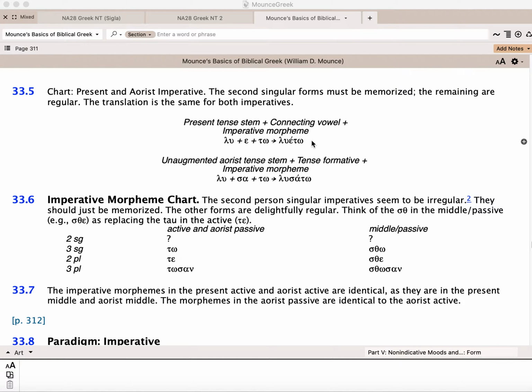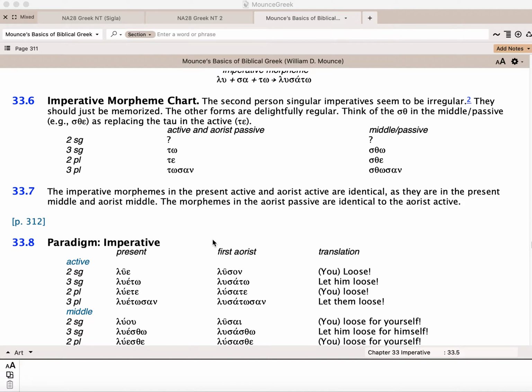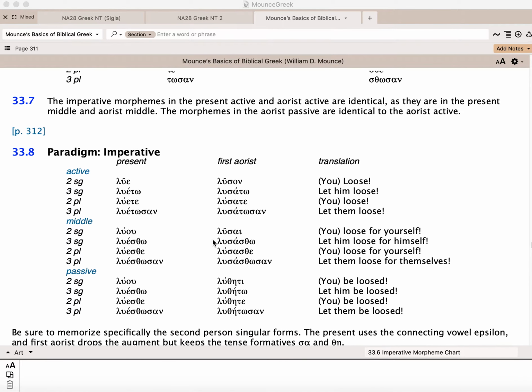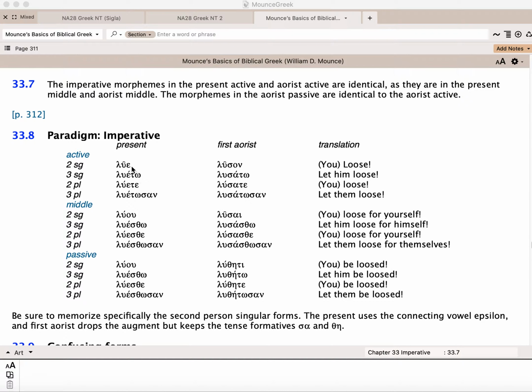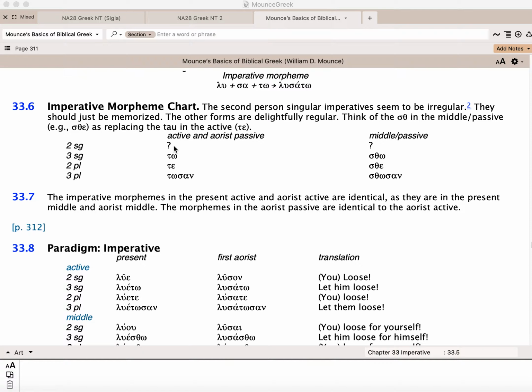So we add on these imperative morphemes onto our present and aorist tense stems, and so the way this looks, you can see here with second singular lue. The reason why these are question marks is they're just irregular. They're very irregular.